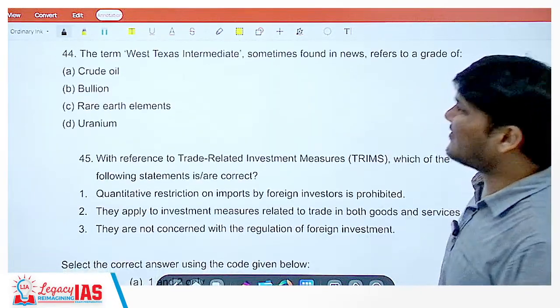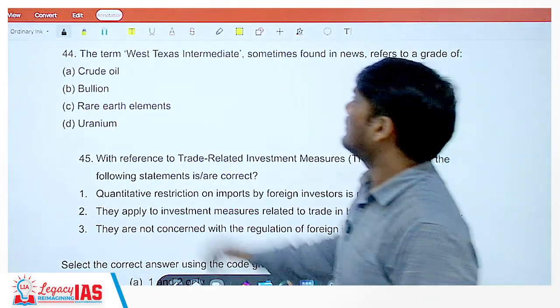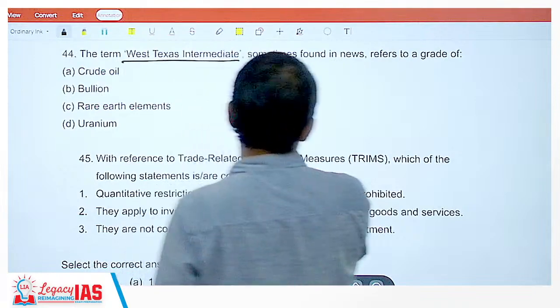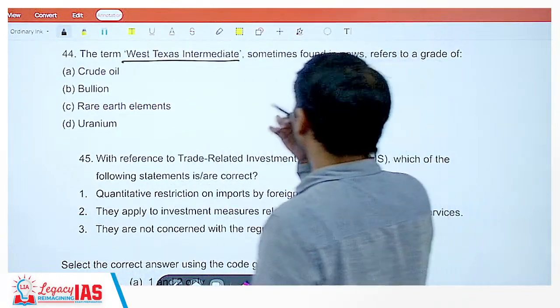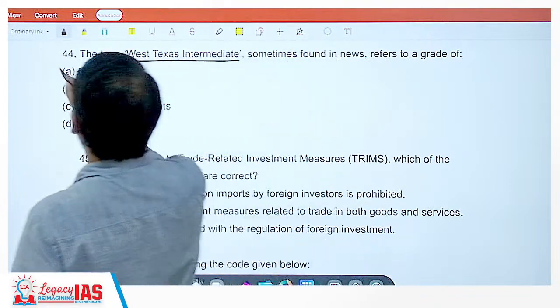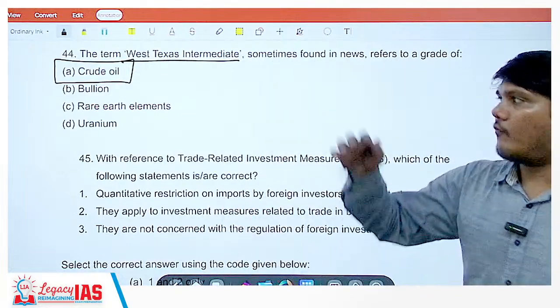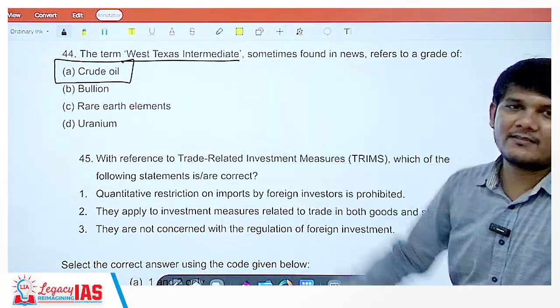The term West Texas Intermediate, sometimes found in news, refers to a grade of crude oil. There are different grades of crude oil. One of the grades is West Texas Intermediate.